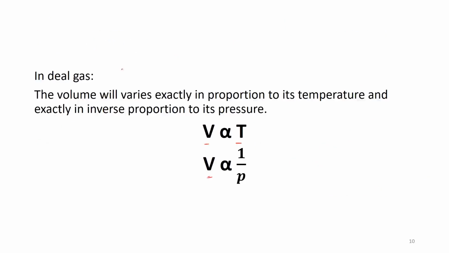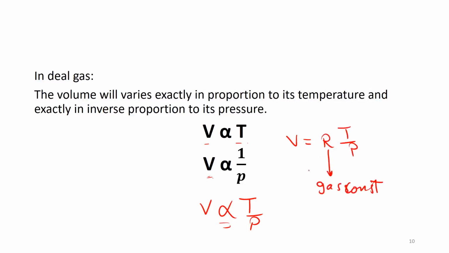Now let's look at the three laws together. Boyle's law, we said V is proportional to 1 over P, and Charles's law, we said V is proportional to T. This means V is proportional to T over P, and if I replace the proportional with a constant, this means in that case V is equal to RT over P, where my R in that case will be the gas constant. So in general, we could say that PV is equal to RT.